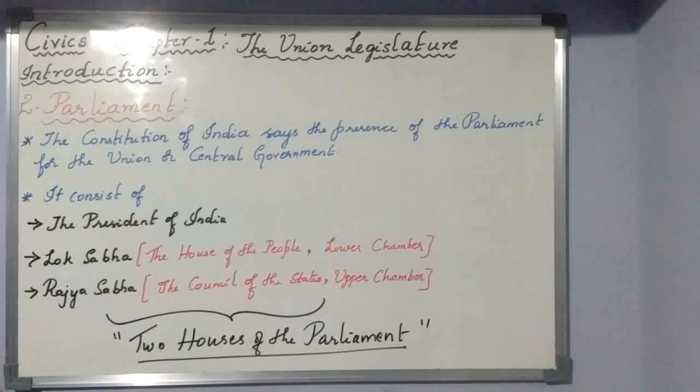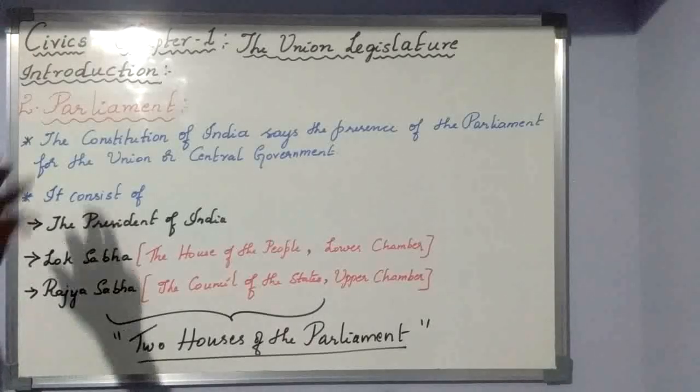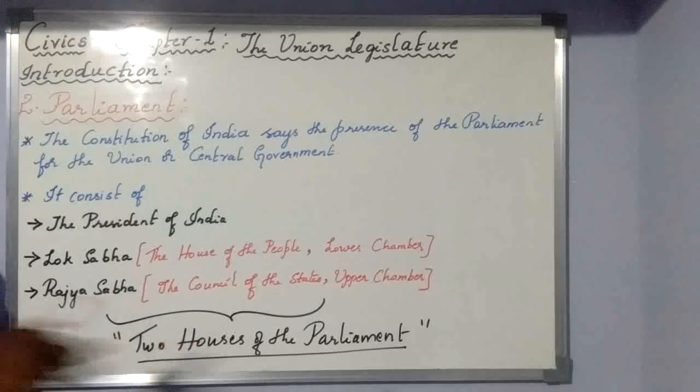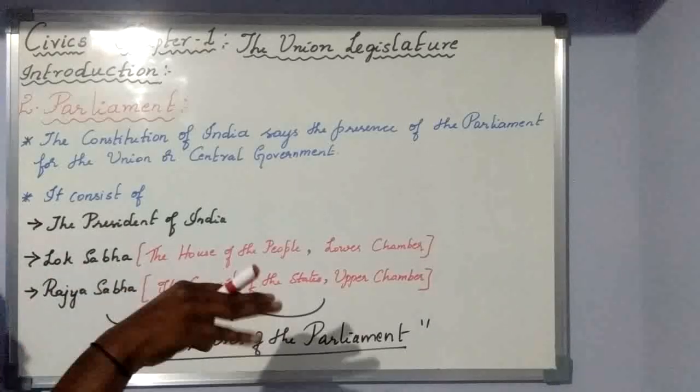Parliament is a body which consists of two houses. Till 1950, instead of calling it Parliament, we used to call it the Constituent Assembly. It's a body where the elected representatives function for the betterment of the country.